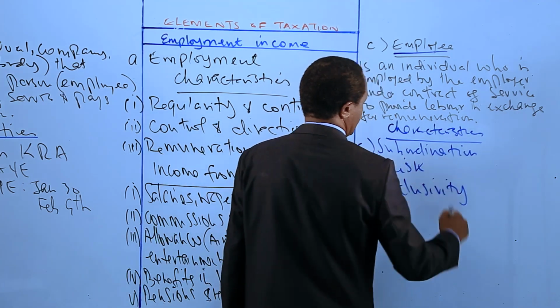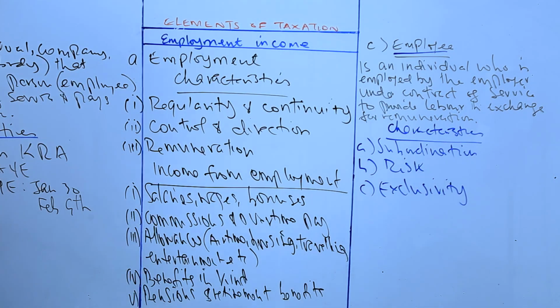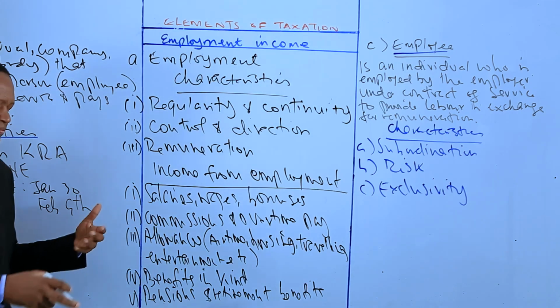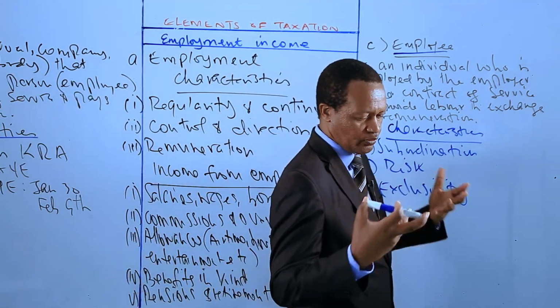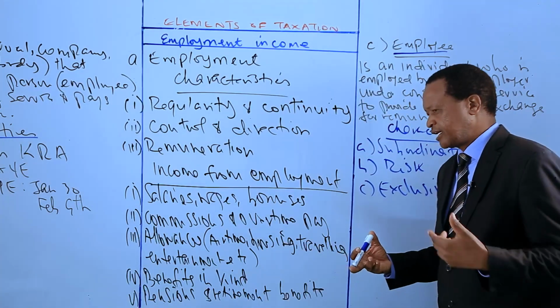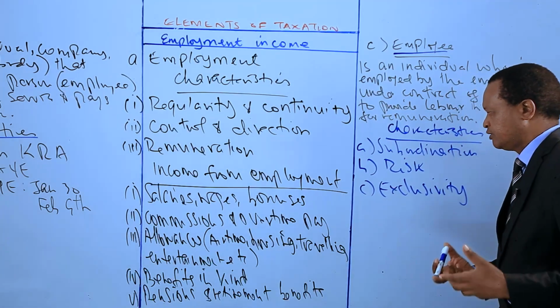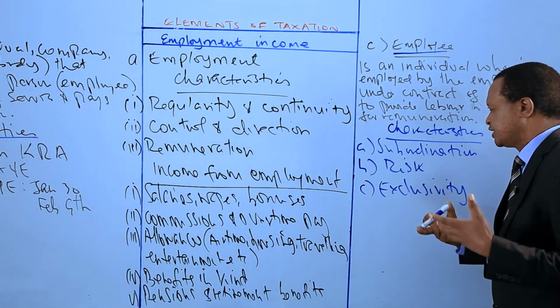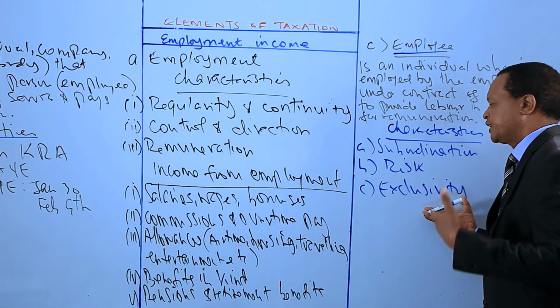The other feature is exclusivity. Exclusivity is the third characteristic of an employee. The employee works exclusively for the employer and is considered part of the organization structure. So if one is employed by company A as a full-time employee, then that employee works exclusively for the company.